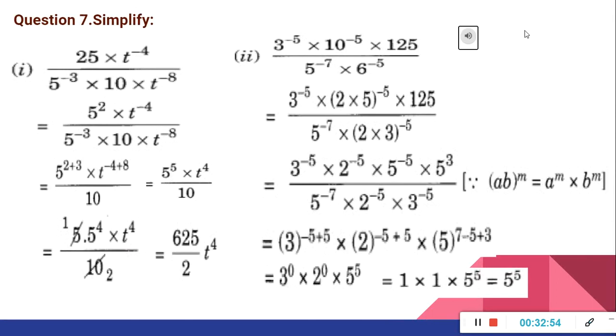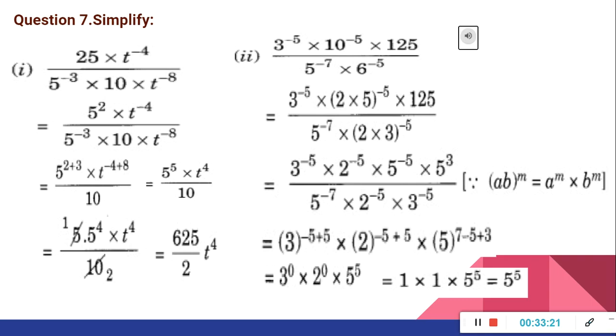Now last question. That is question number 7. Simplify. First one. 25 into t raised to minus 4 divided by 5 raised to minus 3 into 10 into t raised to minus 8. Here 25 can be written as 5 square, right? 5 into 5, that means 5 to the power 2 into t to the power minus 4 divided by 5 to the power minus 3 into 10 into t raised to minus 8.